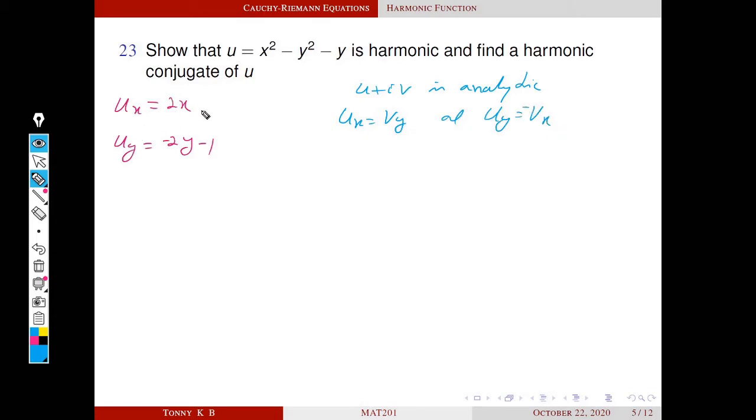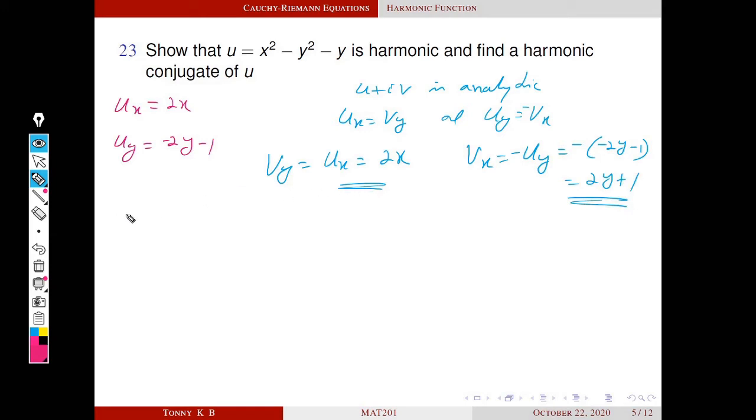Ux and uy are known. So what about vy and vx? So vy is equal to ux, that is 2x. And similarly, vx is equal to minus uy, that is equal to minus of minus 2y minus 1, that is equal to 2y plus 1. Now we have two relations.